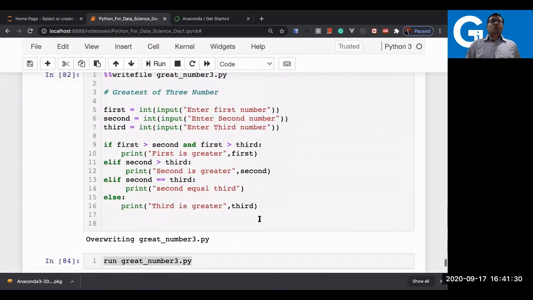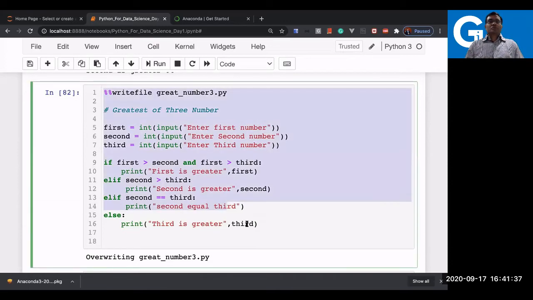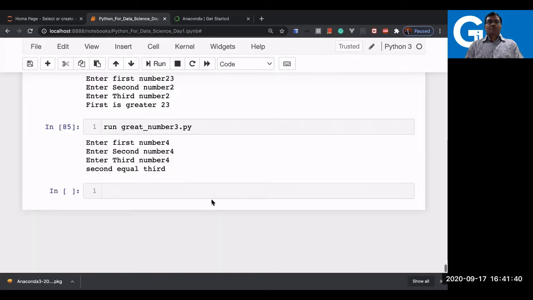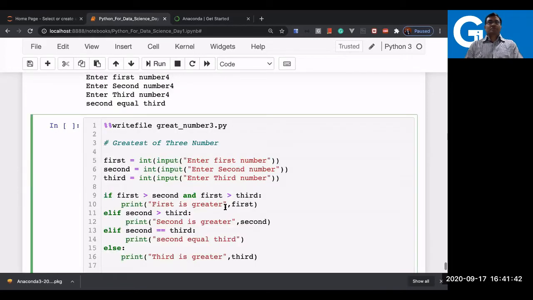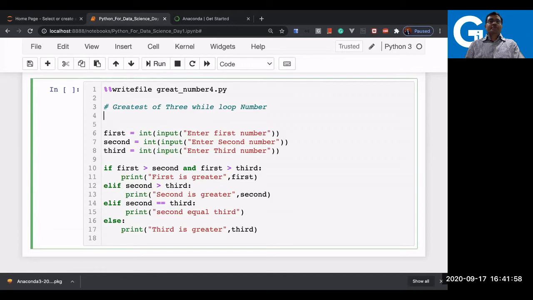Now in case you want to add a while loop for this program, how to do that? You simply write the same script now. I'm putting the while here, and just saying the greater for, and putting the while loop now. So where to write it? Let me write the while loop here itself, while True.